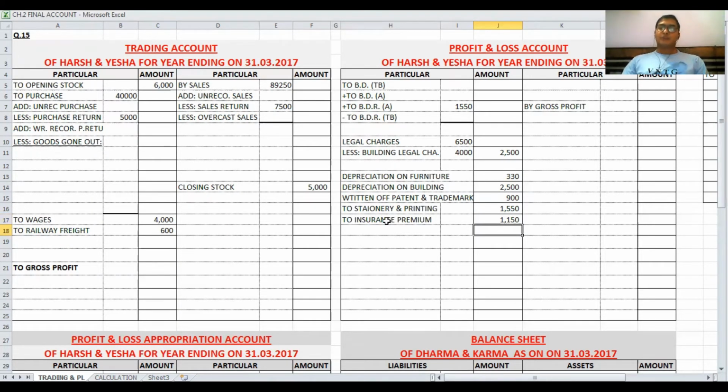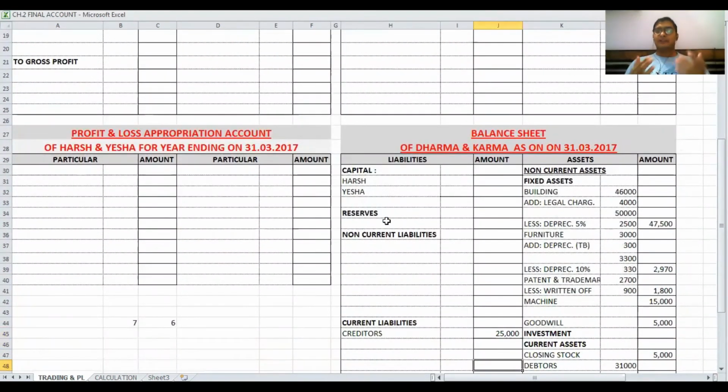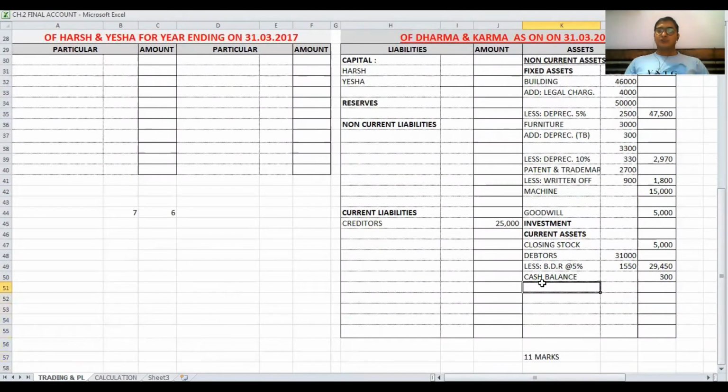Bills. There are two types of bills that you already have studied in 11th standard. One is bills receivable and another is bills payable. Remember one thing, there are two types of bills. Bills receivable is our current asset and bills payable is our current liability. So now here debit and credit both sides are given. So on the debit side, I am writing bills receivable, and on the credit side it is called bills payable.